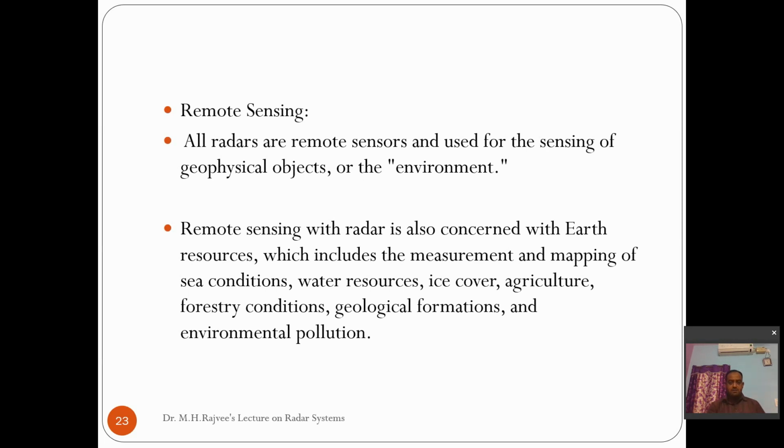All radars are remote sensors, used for sensing of geographical objects or the environment. Remote sensing with radar is also concerned with earth resources, which includes the measurement and mapping of sea conditions, weather, ice covers, agriculture, forestry conditions, geological formations, and environmental pollution. So these are the applications of radar.